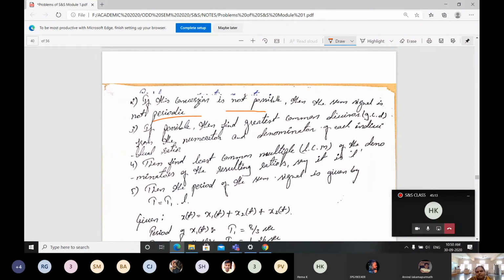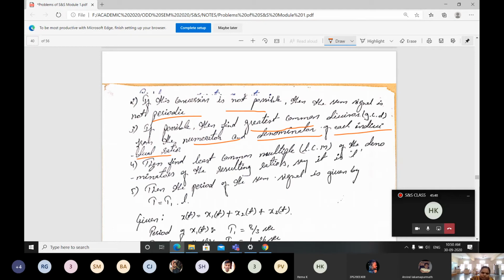From this only I can tell that the signal is not a periodic signal. If it is periodic, we have to check for the third step. That is, if possible, then find the GCD, the greatest common divisor, from the numerator and denominator of each individual ratio. We have to find the GCD of the numerator part and also of the denominator part.